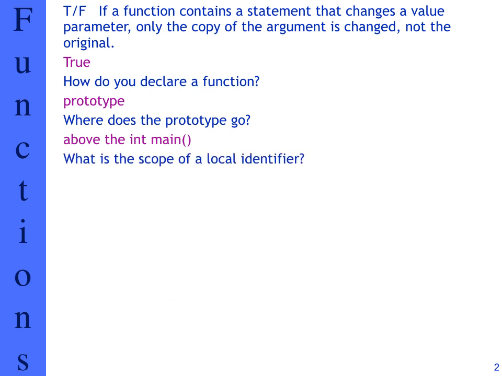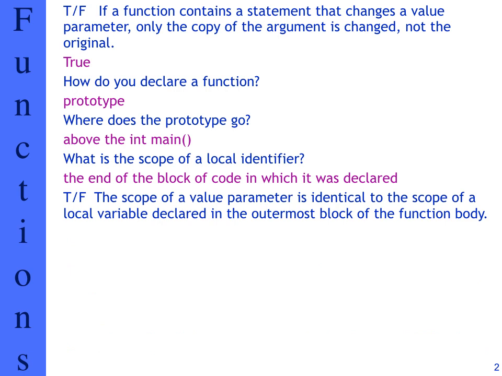What is the scope of a local identifier and a local variable when you create it? The scope is defined to the end of the block in which it was declared. So you declare it at the beginning of your program and you can use it up to the end of the program. True or false? The scope of a value parameter is identical to the scope of a local variable declared on the outermost block of a function body. So it's asking if a parameter of a function that you're passing and a variable that you declare at the beginning of the function have the same scope, meaning they will exist at the same time, which is true.